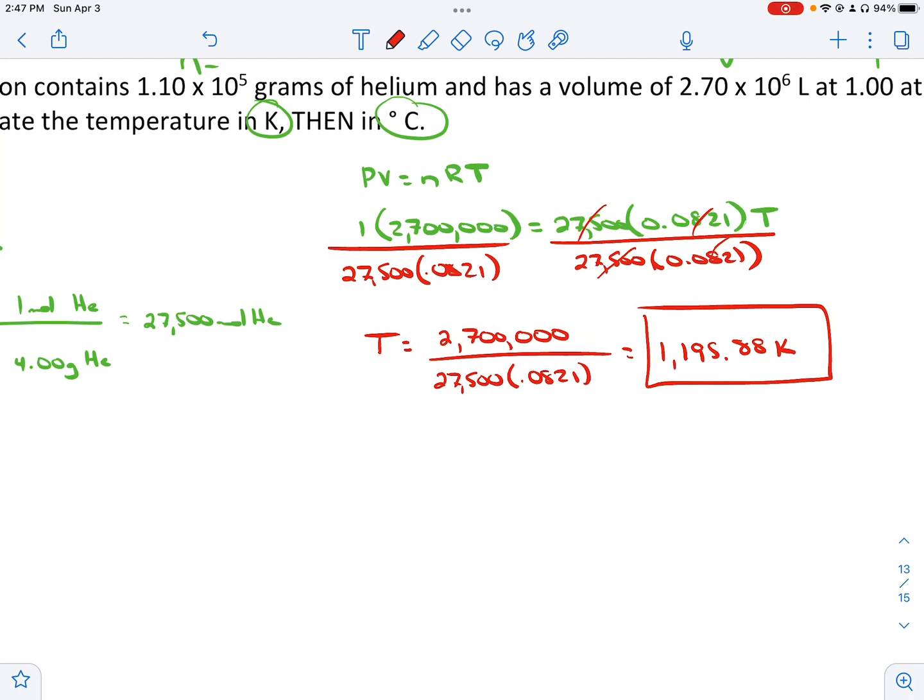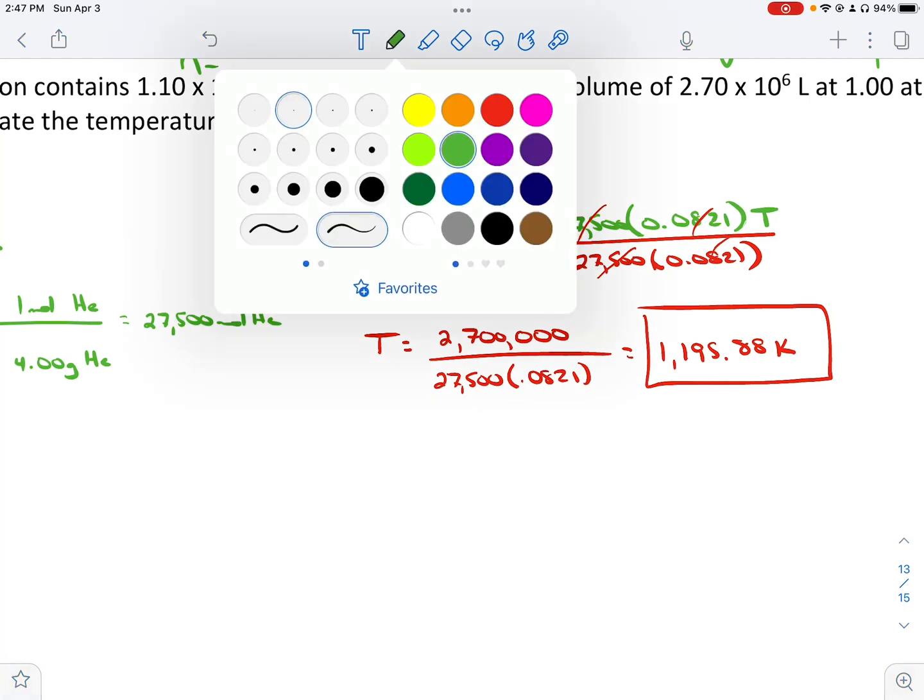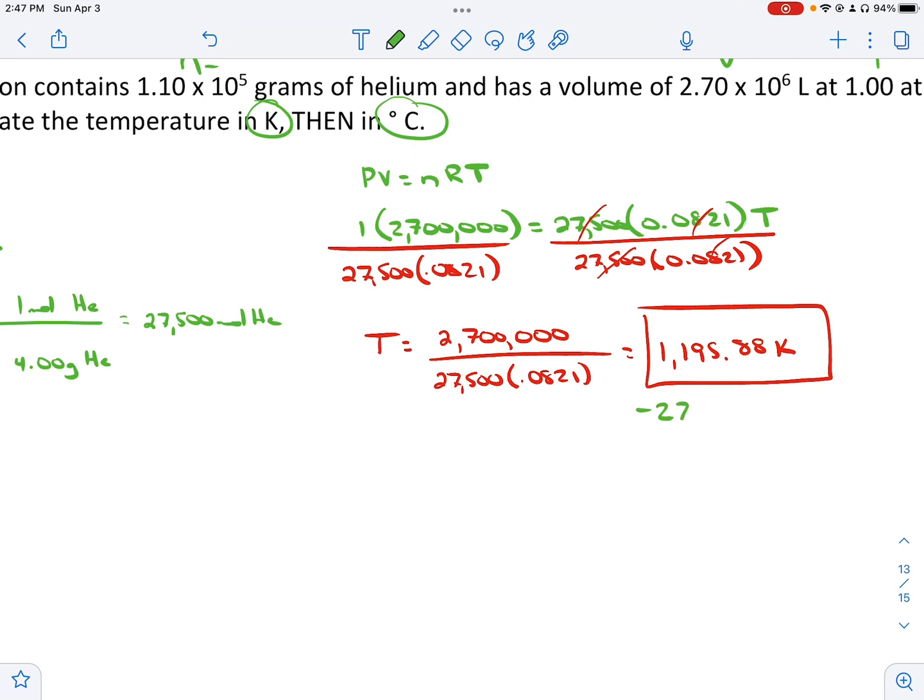Now, to go to Celsius, all we have to do is subtract 273.15, and we get 922.73 degrees Celsius. Kind of warm up there.